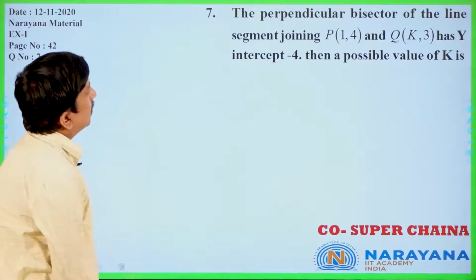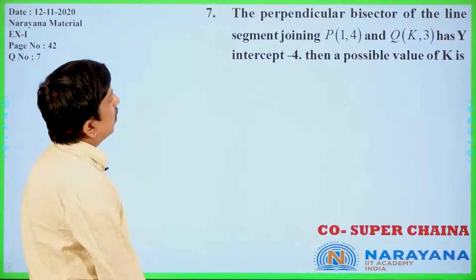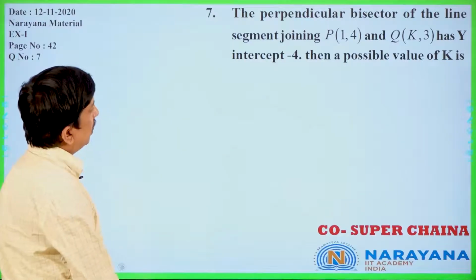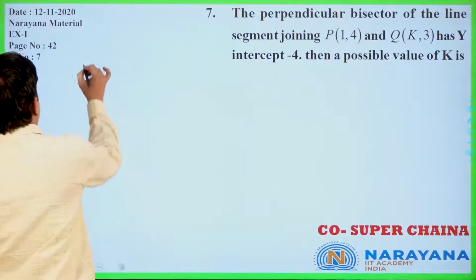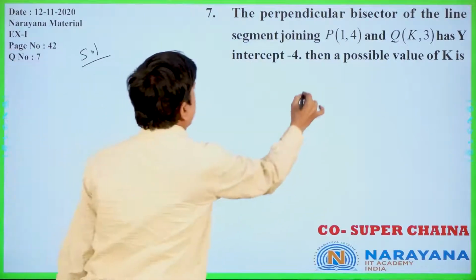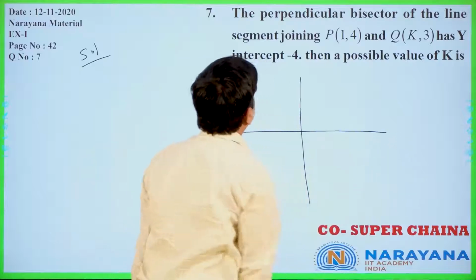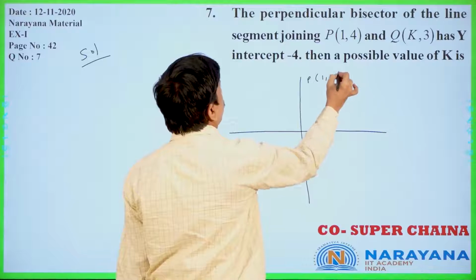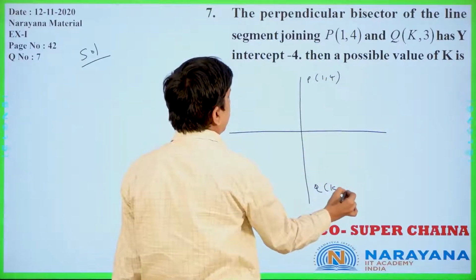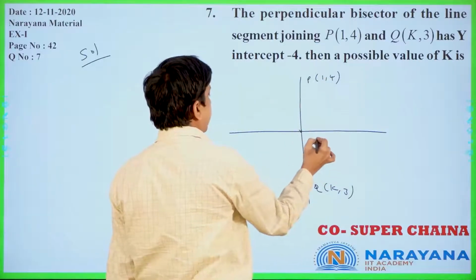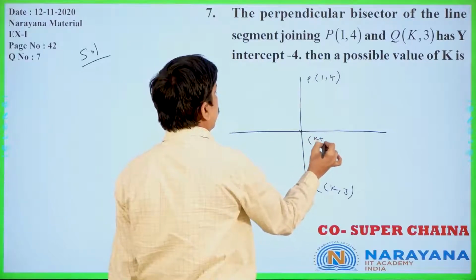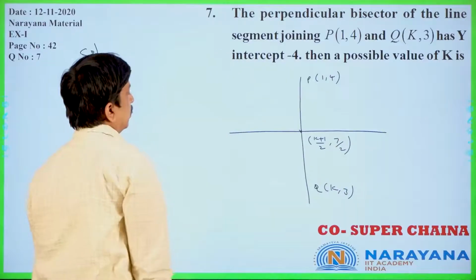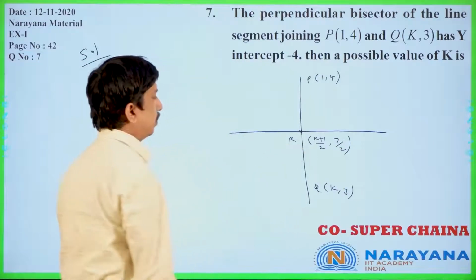The perpendicular bisector of the line segment joining P of 1, 4 and Q of k, 3 has y-intercept minus 4. Then a possible value of k is what? Now you see, the diagram is like this only. This is a perpendicular bisector. The midpoint is nothing but k plus 1 by 2, 4 plus 3, 7 by 2 only. We can call this R, no problem.